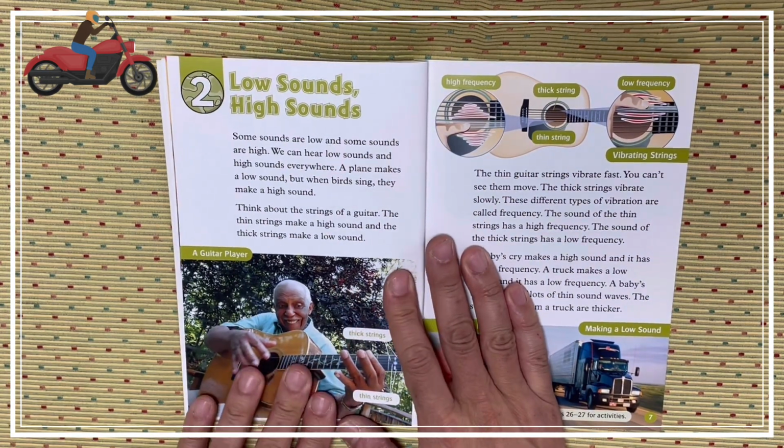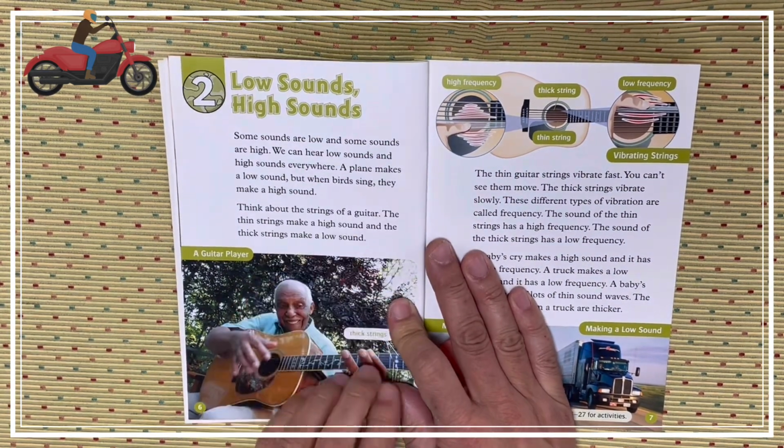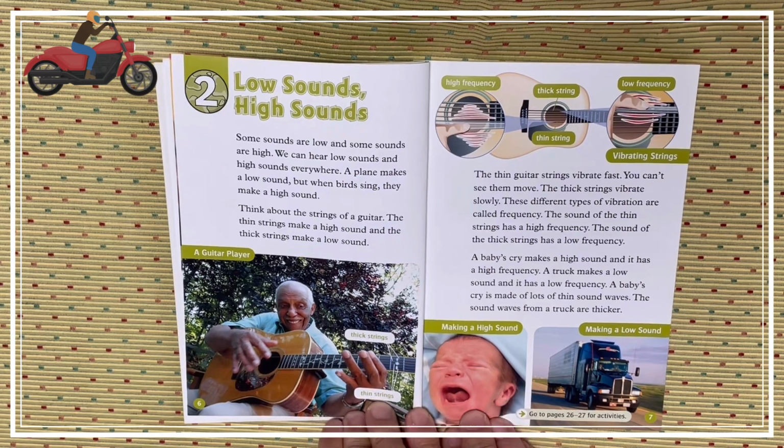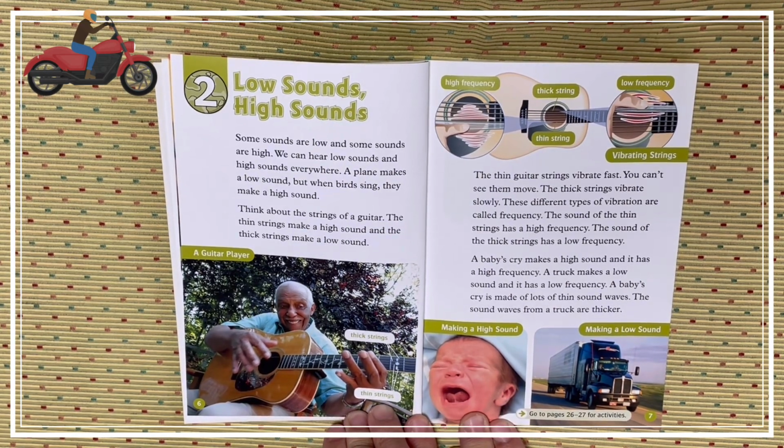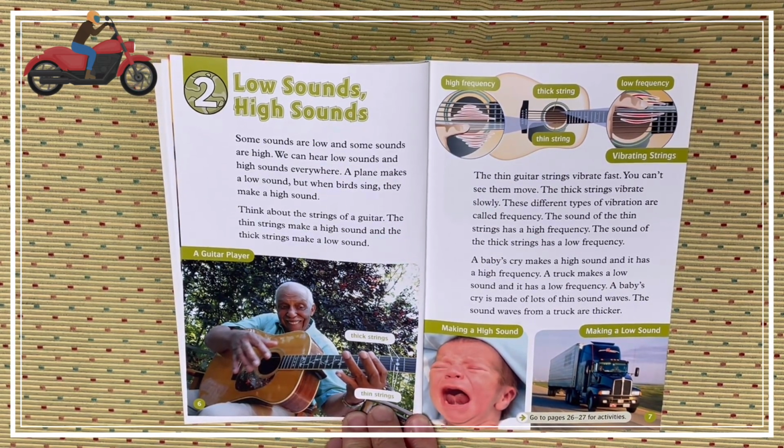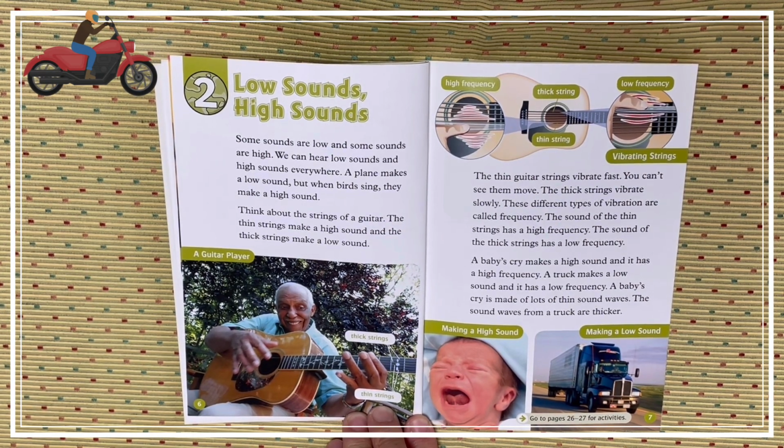Chapter 2. Low sounds, high sounds. Some sounds are low and some sounds are high. We can hear low sounds and high sounds everywhere. A plane makes a low sound, but when birds sing, they make a high sound. Think about the strings of a guitar. The thin strings make a high sound, and the thick strings make a low sound.